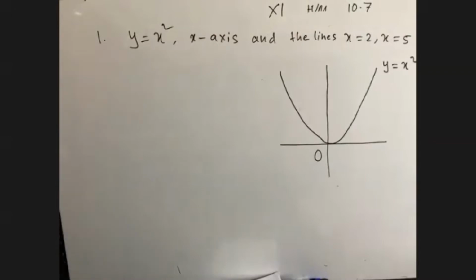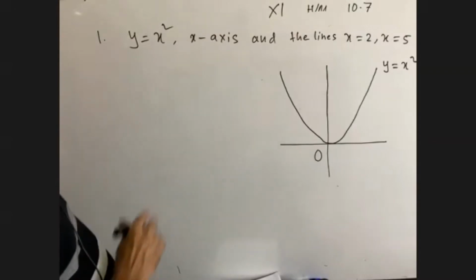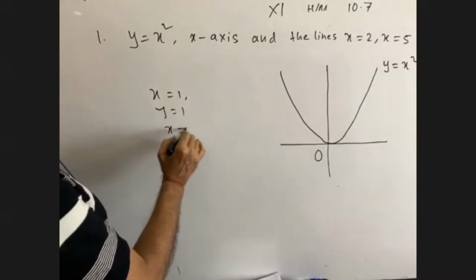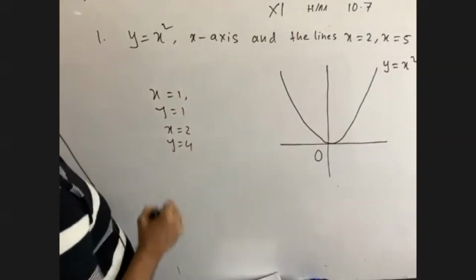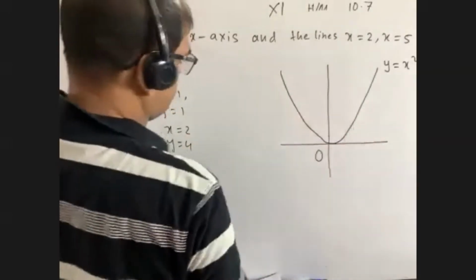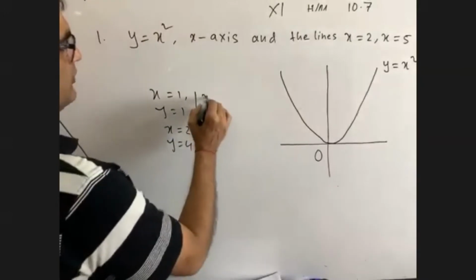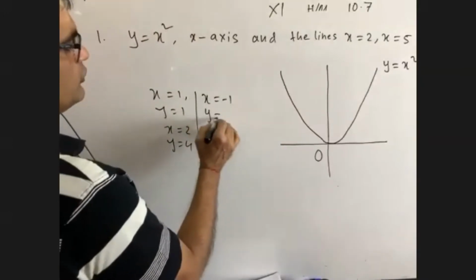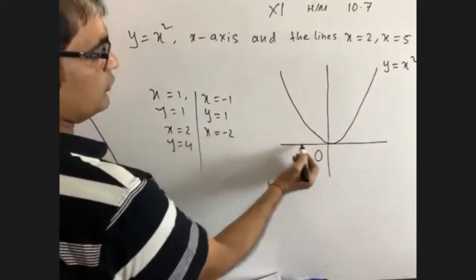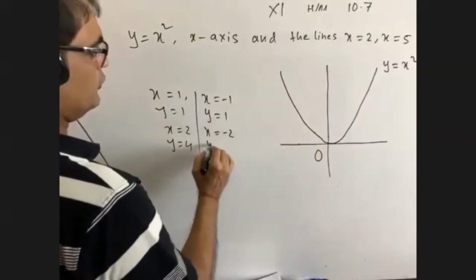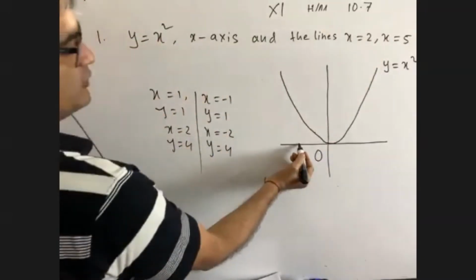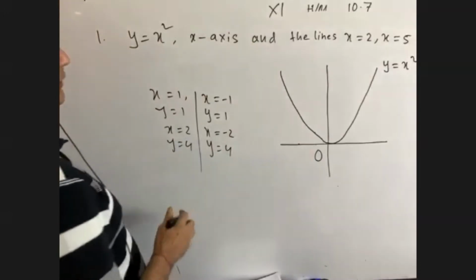So it is y equals to x square. If x equals to 0, y equals to 0. If x equals to 1, then y equals to 1. If x equals to 2, y equals to 4. In this way, 0, 0, 1, 1, 2, 4. If x equals to minus 1, then y equals to 1. If x equals to minus 2, y equals to 4, this type of curve.